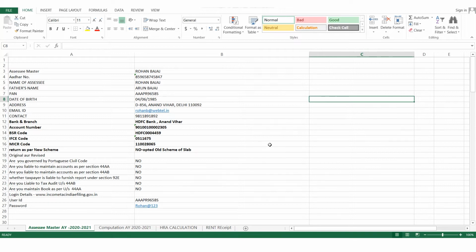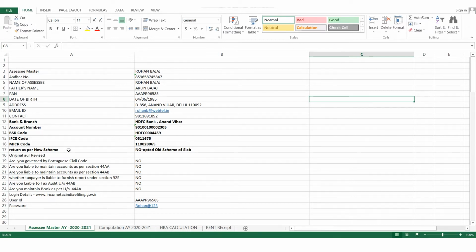Here we have some important points, like you need to enter the personal information of Mr. Rohan Bajaj, like name of the assessee, Aadhaar number, father's name, PAN number, date of birth, etc. Then you need to show the bank details of the savings account, like branch, IFSC code, etc. If you don't have detailed information about the bank, then go to Google and type the name of the bank with IFSC code and search for the remaining information that is easily available.